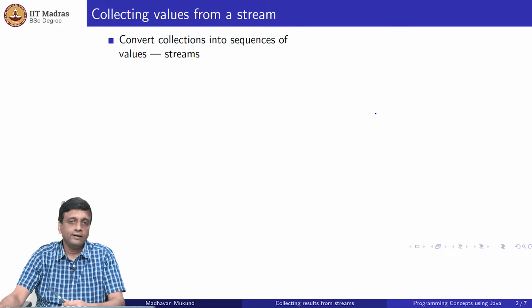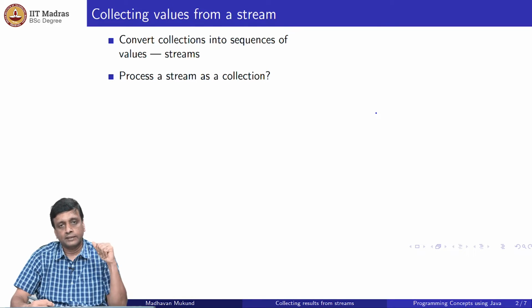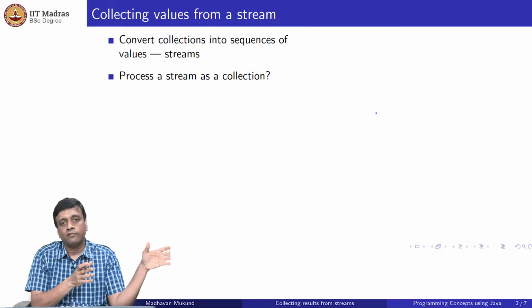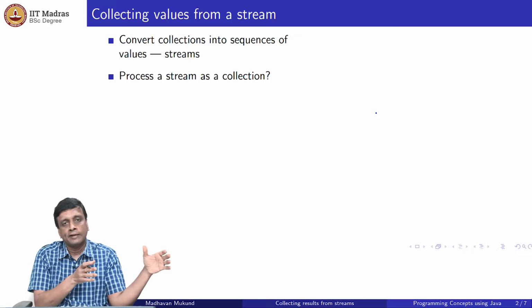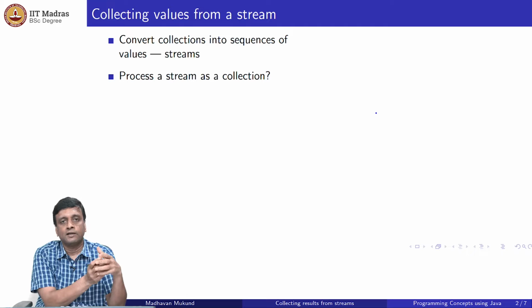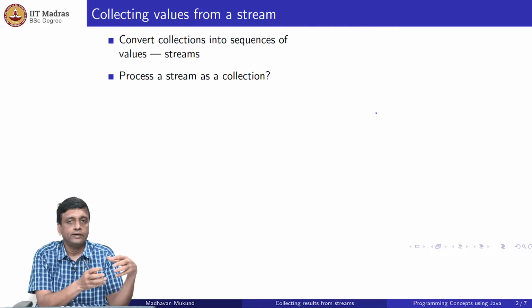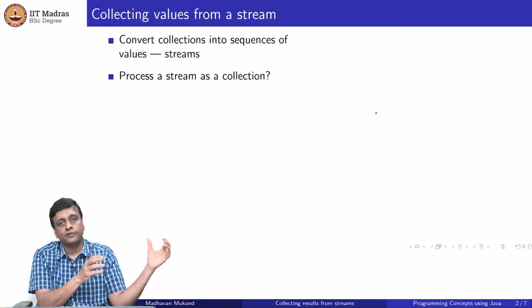Now, of course, at the end, we can do something, right? We can take a count or something like that, but very often at the end of this whole process, we are left with some stream, a modified stream starting from the original stream, and we might want to think of it again as a collection. We may not want to collapse it into a single value, find the max or find an int or something. So how can we process the outcome of a stream as a collection?